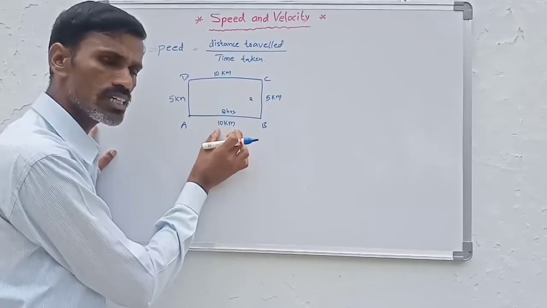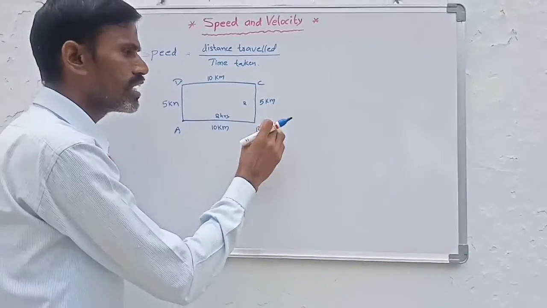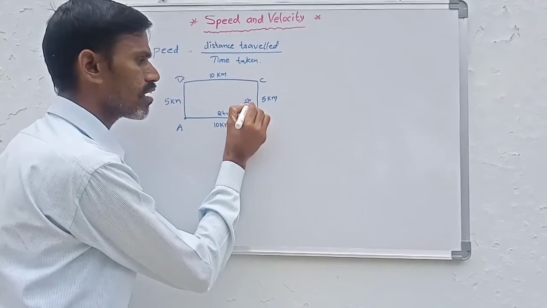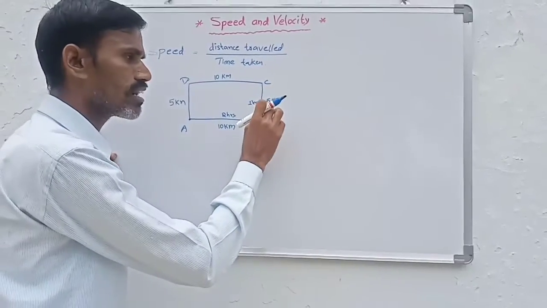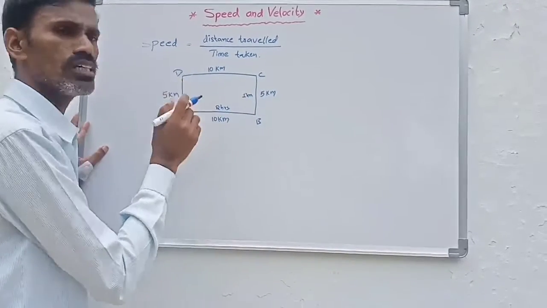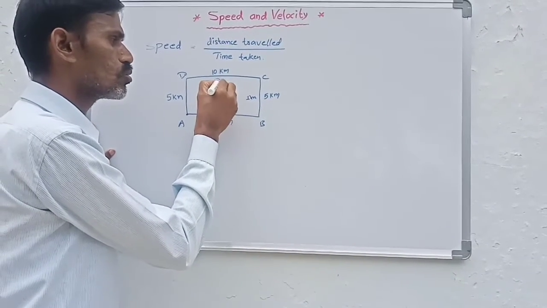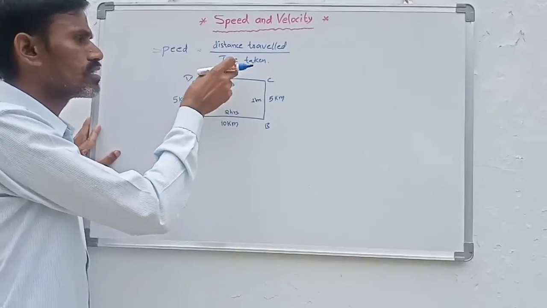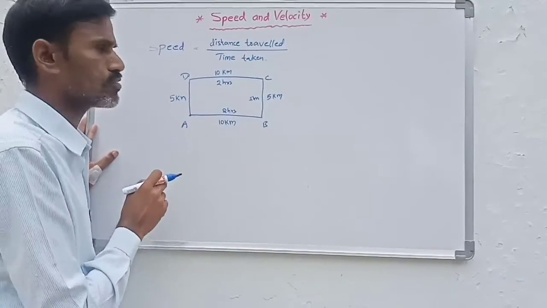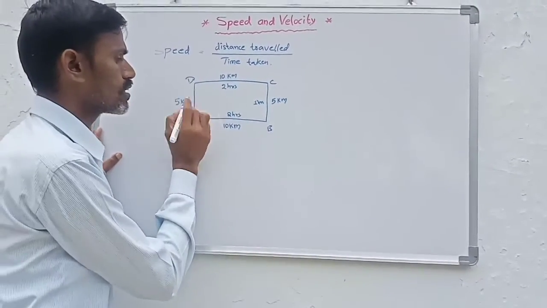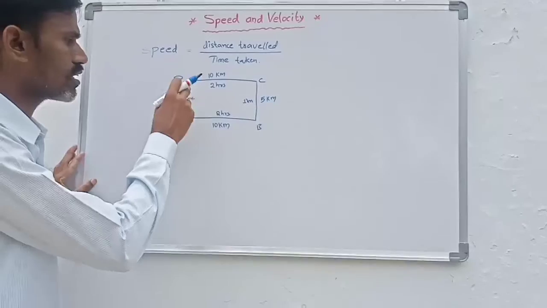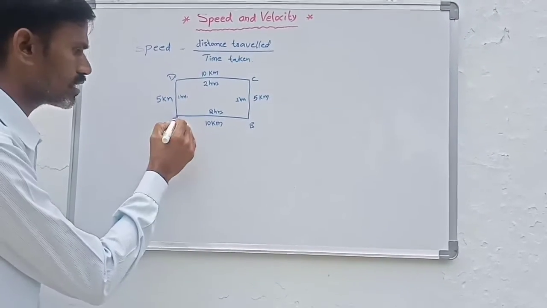That means he covers 10 kilometers of distance in 2 hours, and from B to C he moves in 1 hour of time. That means he covers 5 kilometers in 1 hour, and from C to D he takes 2 hours to travel 10 kilometers. From D to A he covers 5 kilometers in 1 hour. So finally he reaches A.